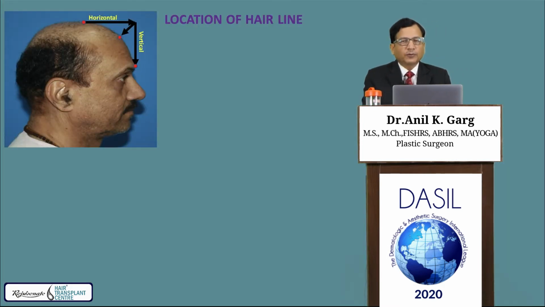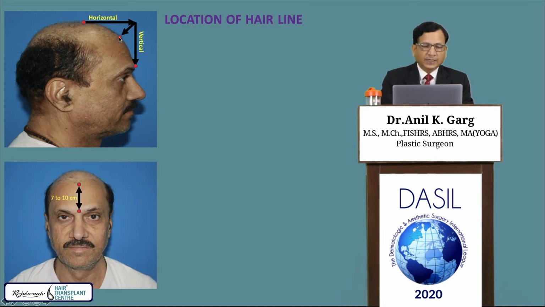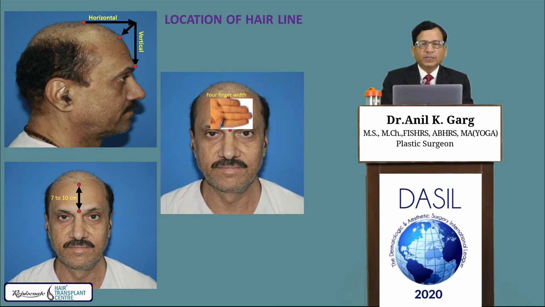Now the location of the hairline, usually there are three criteria. One is you can locate the hairline at a point where the horizontal and the vertical portion of the forehead and the horizontal portion of the scalp meet. Or another criterion is 7 to 10 centimeter from the glabella, or third, simply a forefinger from the glabella, or fourth criterion is the superior frown line.